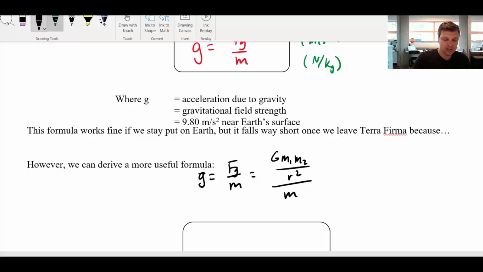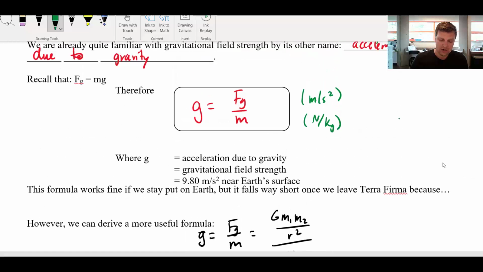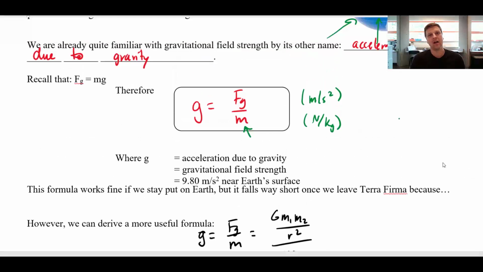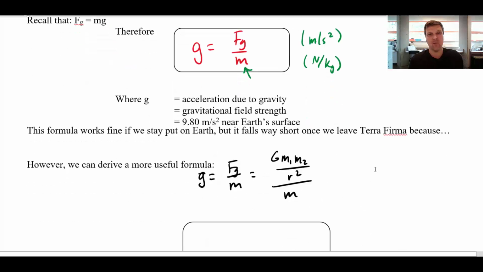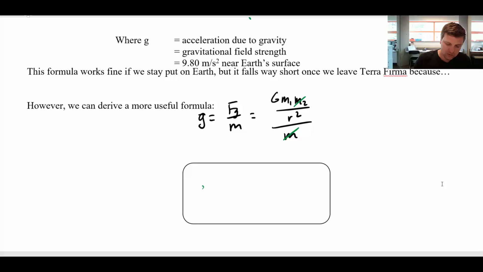Now, it's worth going back and just thinking about this. What m is this? What m is that? That m right there, well, that is the mass that is sitting in the field. That's the rock or the elephant that you're dropping. And so if I go back to this formula here, I usually think of m1 as being the mass of, say, the planet that's generating the field, and m2 is the object that's in that field. So then this mass here is going to cancel out. And what we end up with is an equation for g, which just says g is equal to the gravitational constant times the mass of the object creating the field divided by the radius squared, or the distance from the center of mass squared.